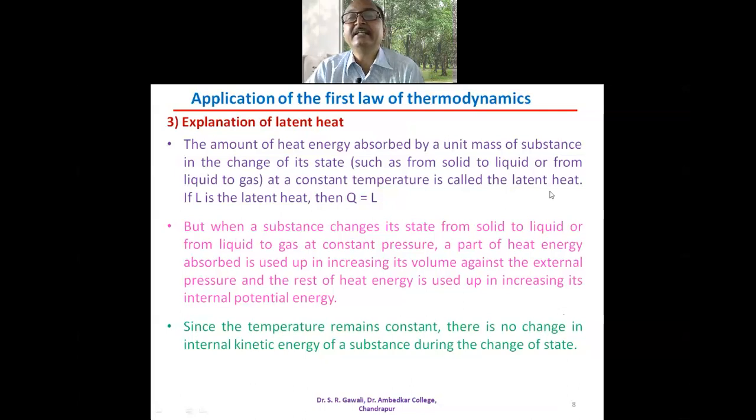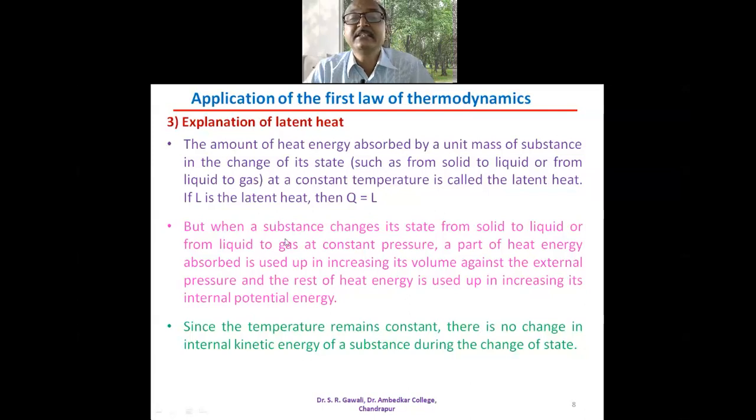If L is the latent heat, then Q is equal to L. Q is the amount of heat energy absorbed and L is the latent heat.